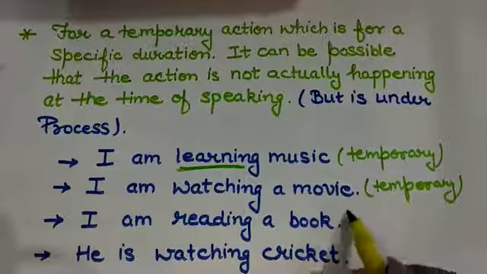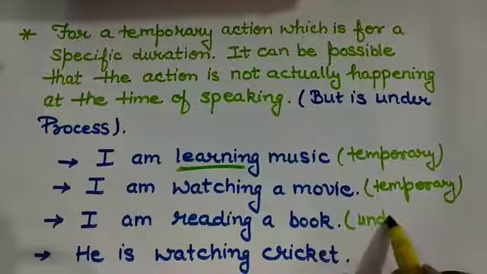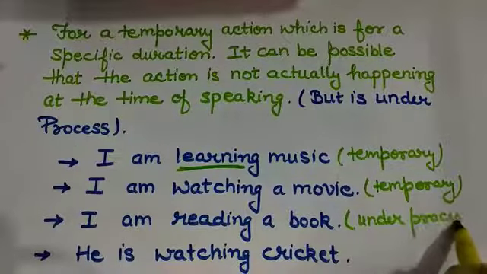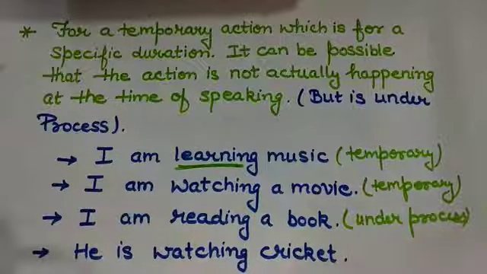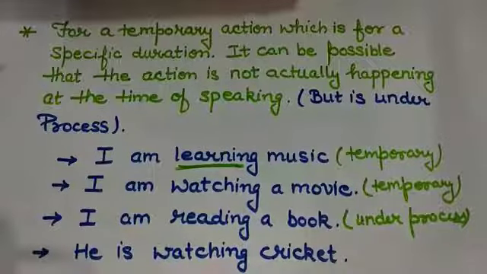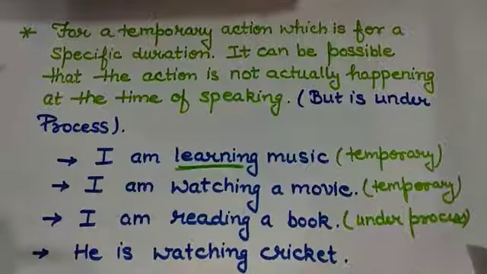Reading is under process, but we know that one day, at a specific time, the book will be finished. Hence, it is a temporary action, and we use present continuous tense for it. Similarly, there can be many examples like he is watching cricket and students are playing. All such examples come under temporary actions, so we use present continuous tense for them.